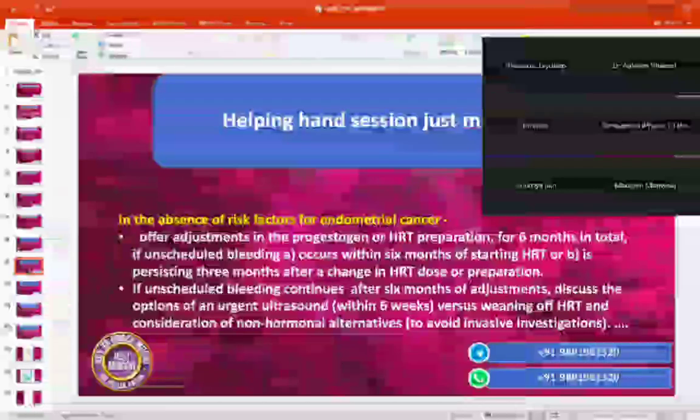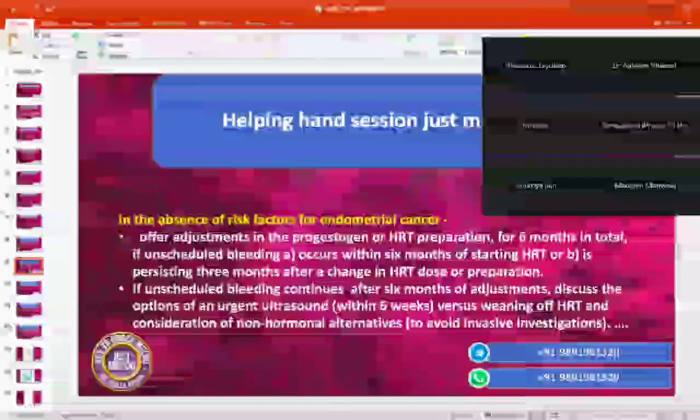Okay, I'll explain it this way. Sarah has come to me. I had started her or put her on HRT, and now she has come after 5 months. And she has no risk factor. What are we going to do? Adjustment, or offer her progesterone adjustment. And how many times can we do this adjustment? 2 times. And for how long? 6 months. So are we going to offer her TVS immediately? No. Everybody remember now?